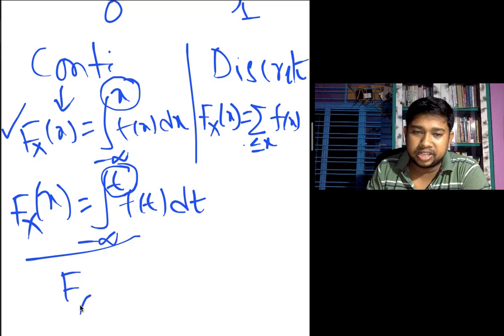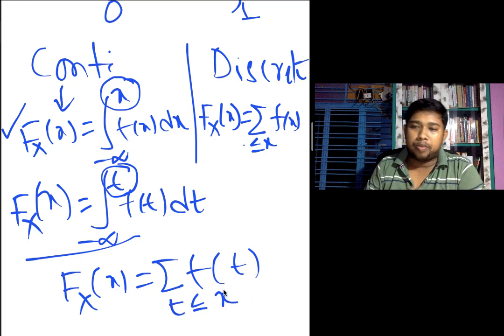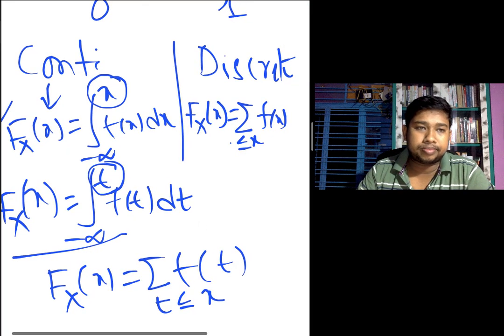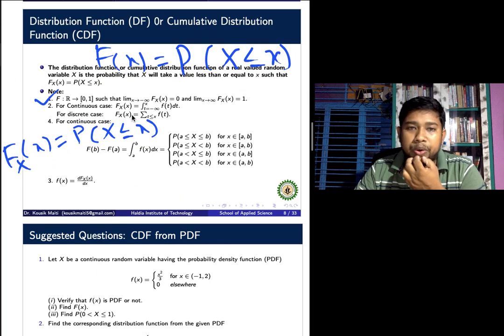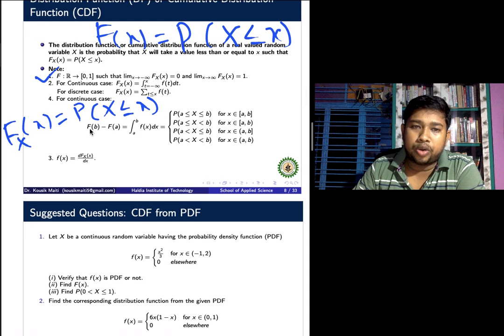For the discrete case, F of x equal to small x equals the probability that capital X is less than or equal to small x, which is the sum of f of t for t less than or equal to small x. Here we also write the continuous case in t value as the integral from minus infinity to t of f(t) dt, or the summation over t less than or equal to x of f(t). For the continuous case, this formula is obvious.